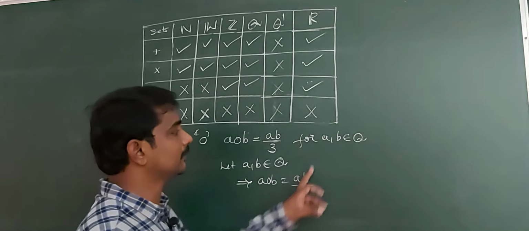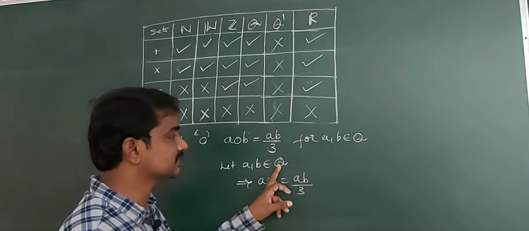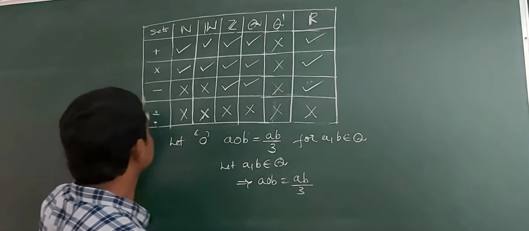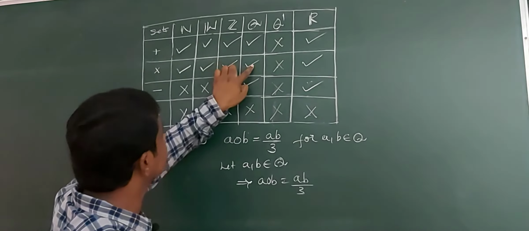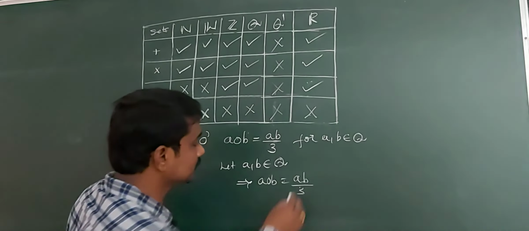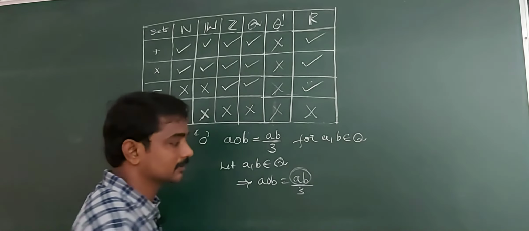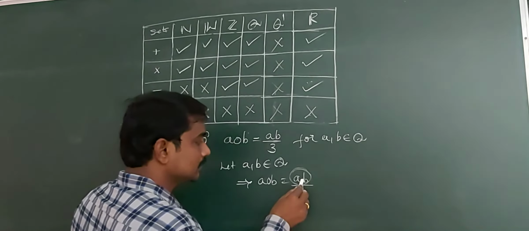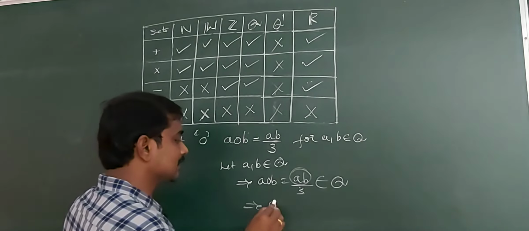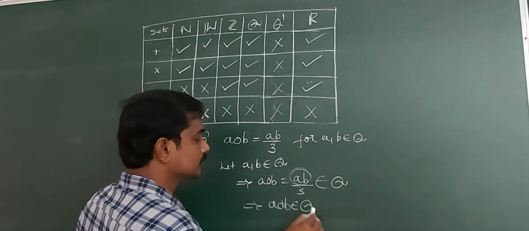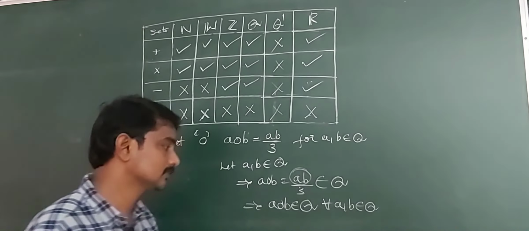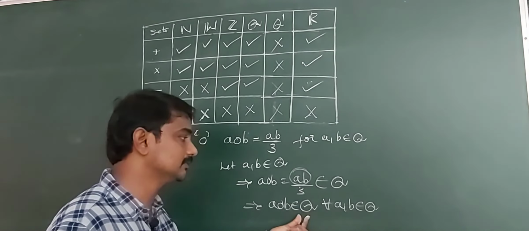Here a, b belong to Q, where Q is the set of all rational numbers. a into b, the product of two rational numbers, is a rational number. So the product is a binary operation on Q. ab belongs to Q, so ab by 3 belongs to Q. So a circle b belongs to Q for all a, b belongs to Q. So circle is a binary operation on Q.